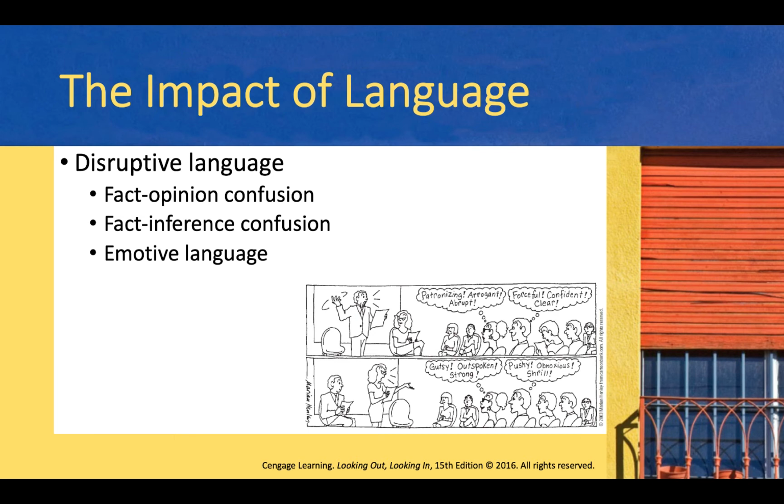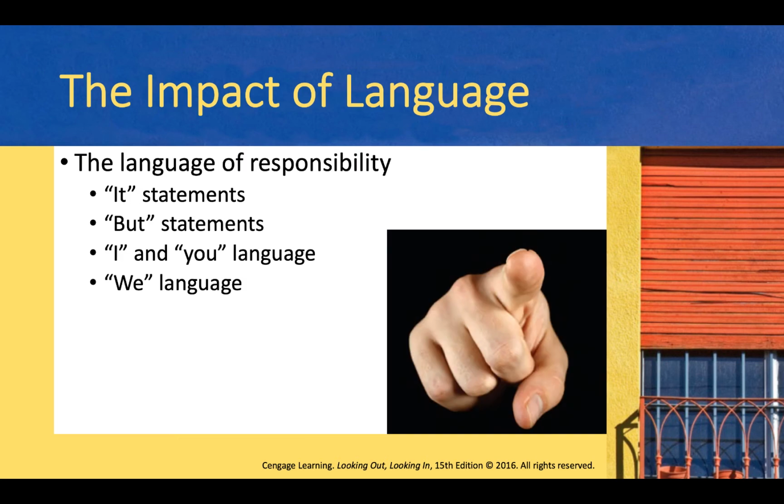Emotive language. Emotive language seems to describe something, but actually announces the speaker's attitude towards it. If you approve of a friend's roundabout approach to a difficult subject, you might call her tactful. If you don't approve of it, you might accuse her of beating around the bush. Whether the approach is good or bad is more a matter of opinion than a fact, although this difference is obscured by emotive language.